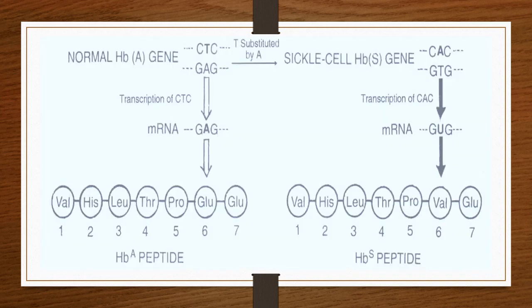So now this is the exact representation of sickle cell anemia. We already said that this normal gene, CTC, is present on the DNA sequence, and this is transcription. Transcription is nothing but copying of a DNA sequence onto the mRNA.